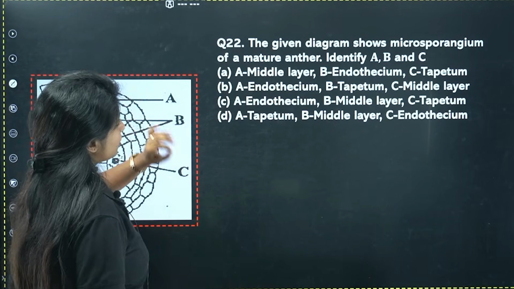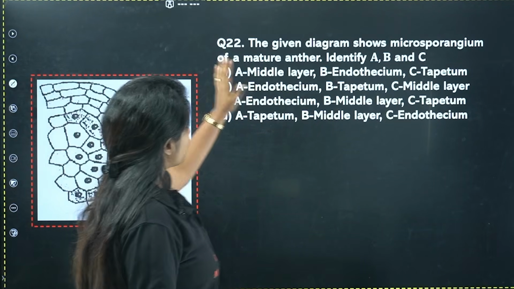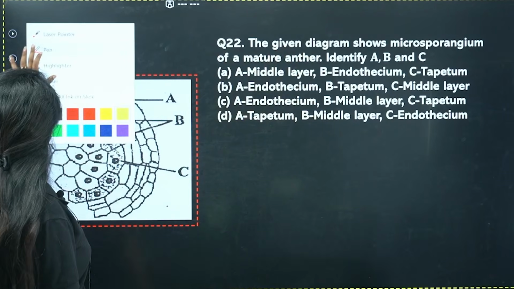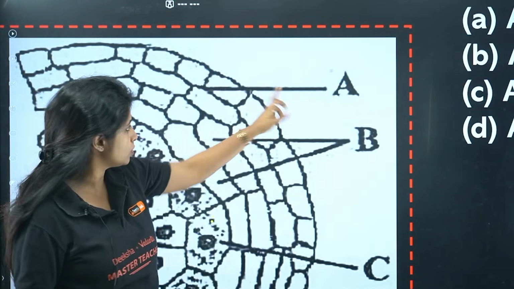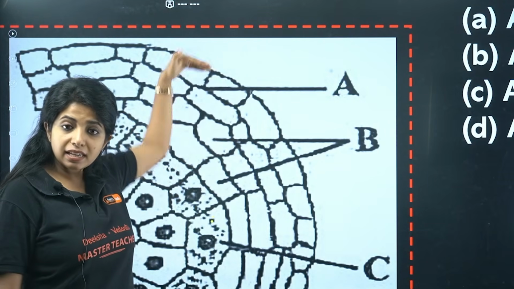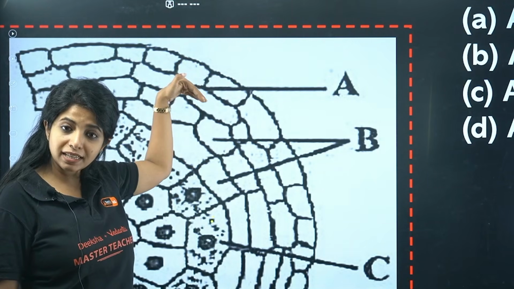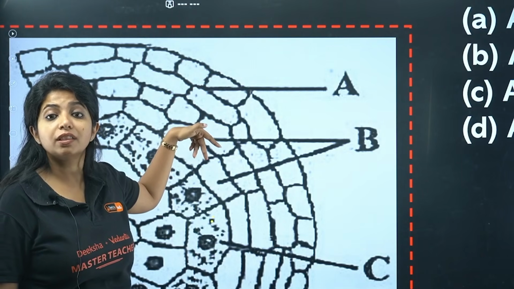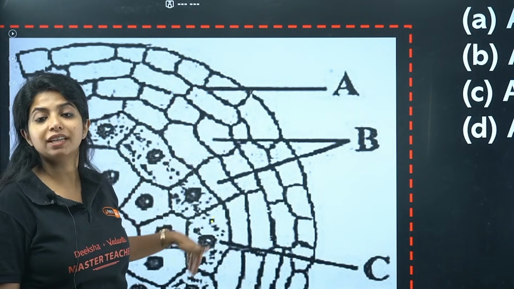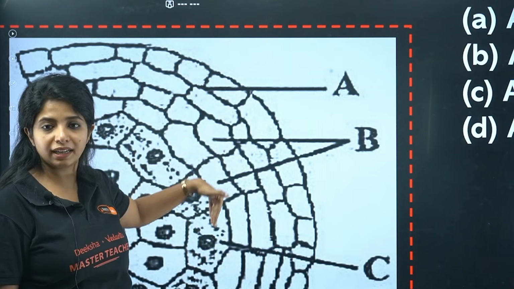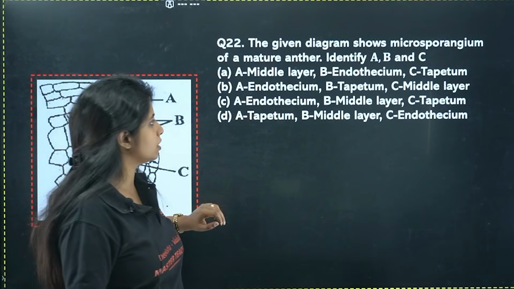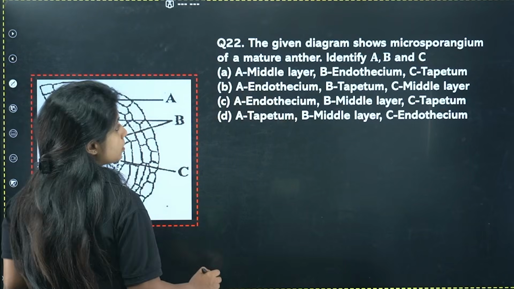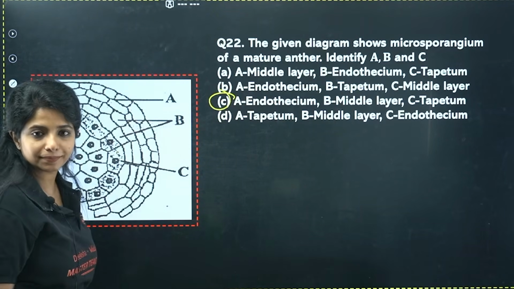That's all. So the given diagram shows microsporangia of a mature anther. Identify A, B and C. Look at this picture very carefully. The A goes basically inside. It's not the outer layer. The outer layer is known as epidermis. Inside that you have the endothecium. Inside that you have the middle layer. Inside that you have the tapetum. So A is endothecium, B is middle layer, and C is tapetum, which is why your answer for this particular question is going to be C.